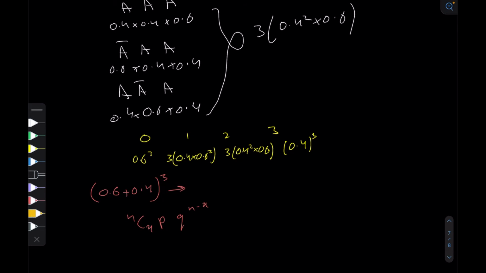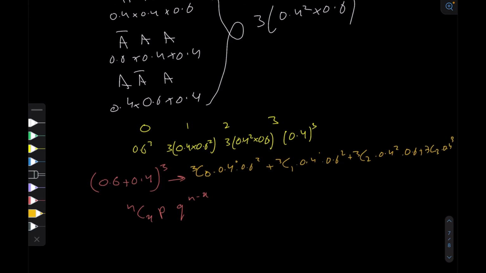So let's first expand this. If you're familiar with the binomial theorem, it will basically be 3C0 multiplied by 0.4 to the 0 multiplied by 0.6 cubed plus 3C1 0.4^1 0.6 squared plus 3C2 0.4^2 0.6 plus 3C3 0.4 cubed. Right, and this is basically equal.